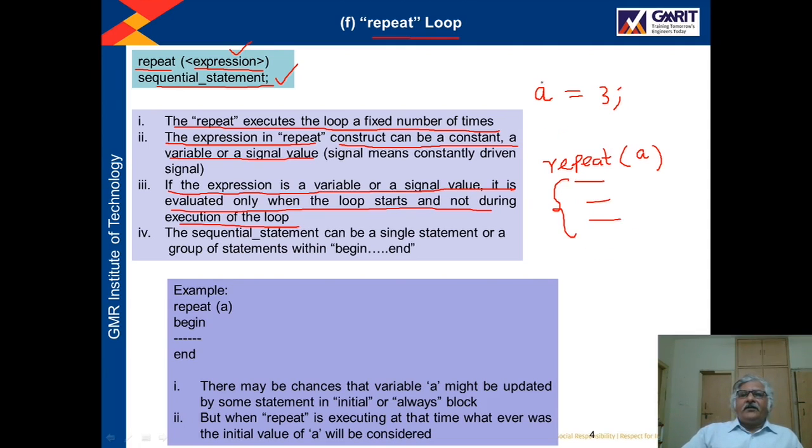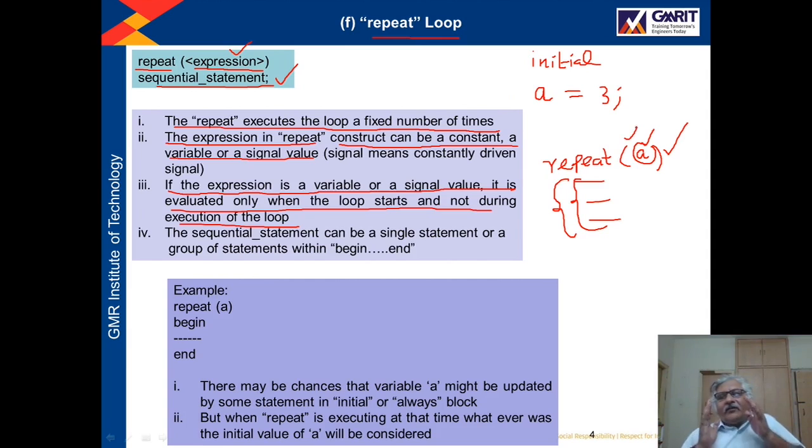Now let us assume this a is part of some initial block, and when this repeat statement is executed, whatever is the value of a at that time, that value will be considered. But during the execution of these statements, if at any point the value of a changes, that changed value will not be considered.